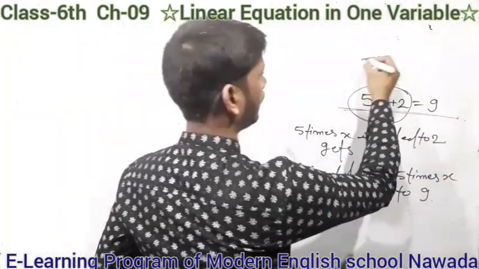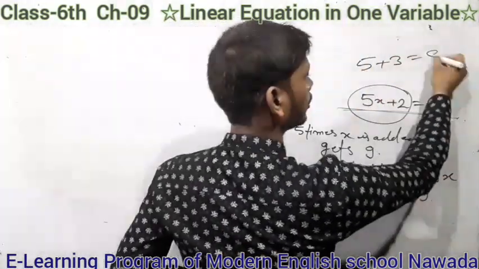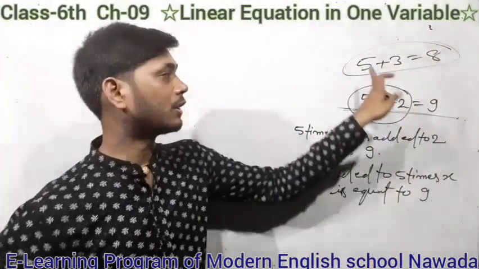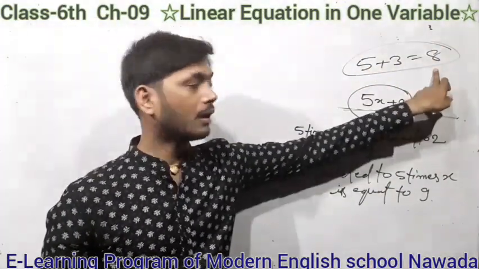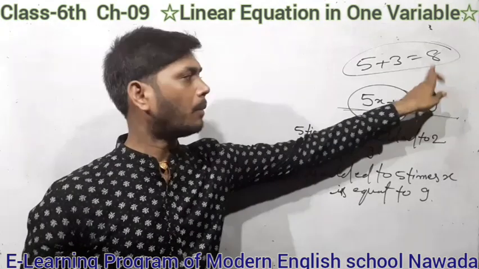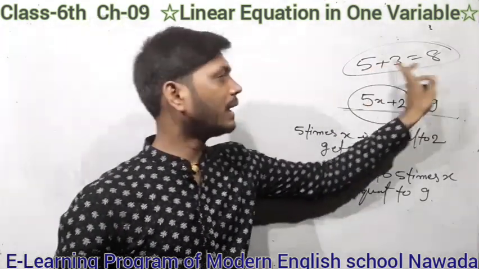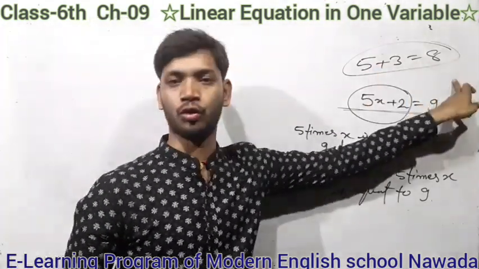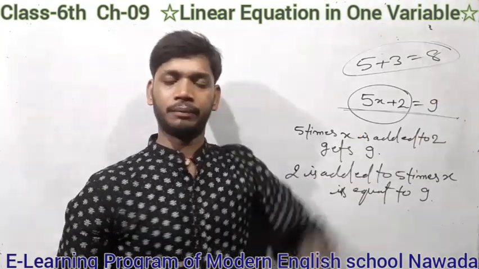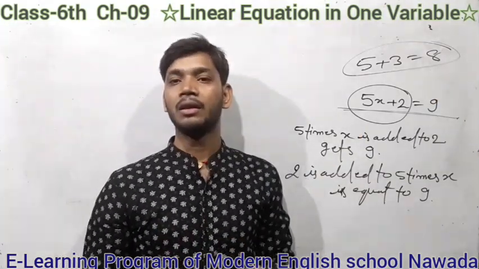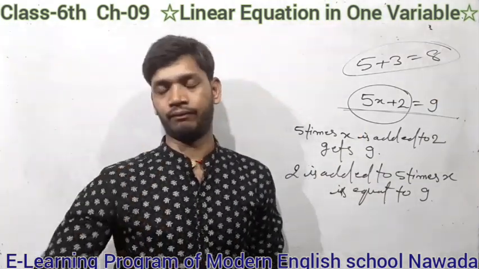Here 5 plus 3 is equal to 8. Students, it's also a statement of equality, but here only arithmetic, only numbers are used. But we will discuss an equation.